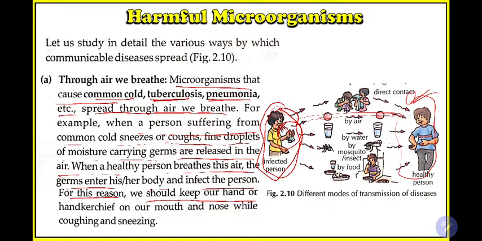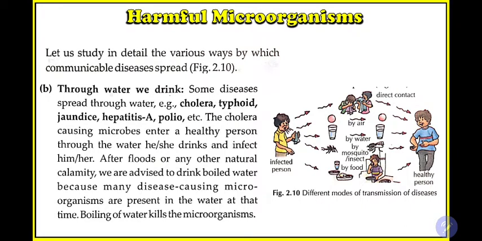This is the process by which disease spreads in air. The next is through water. Disease may also spread through water. Some diseases spread through water. Examples: cholera, typhoid, jaundice, hepatitis, polio, etc. The cholera-causing microbes enter the healthy person through the water he drinks and infect him. After a flood or any other natural calamity, we are advised to boil the water.